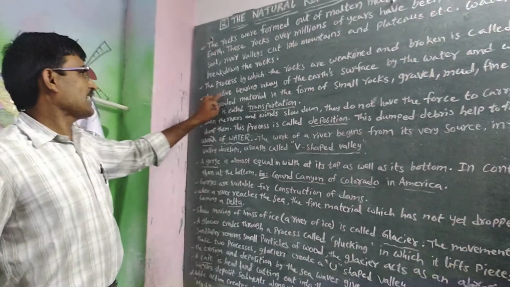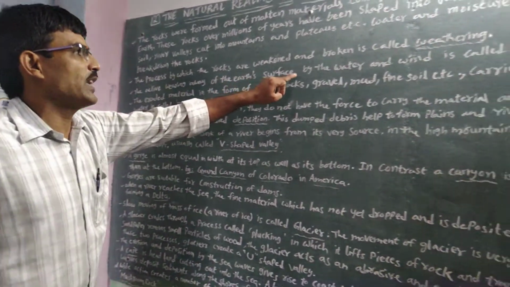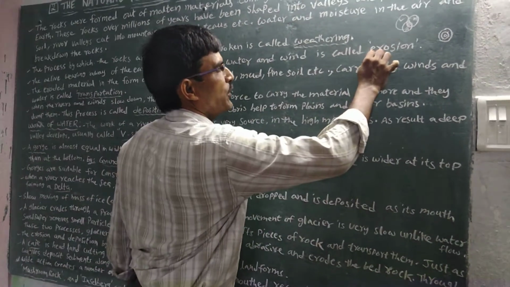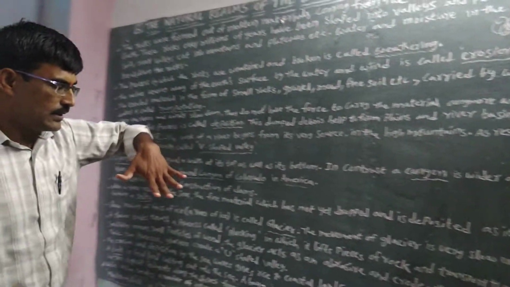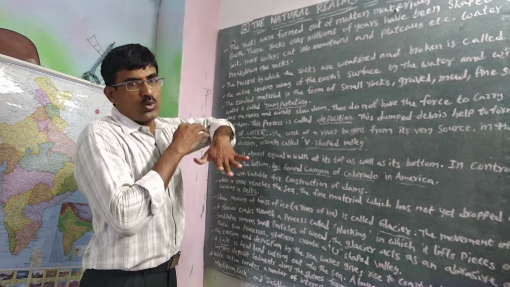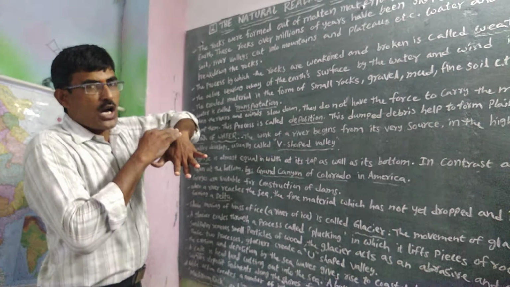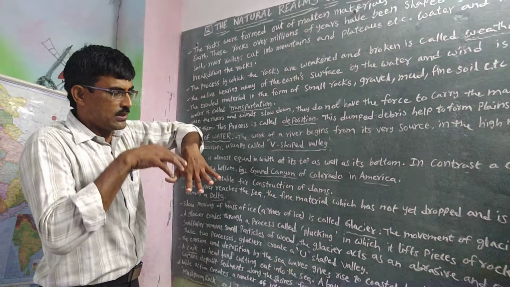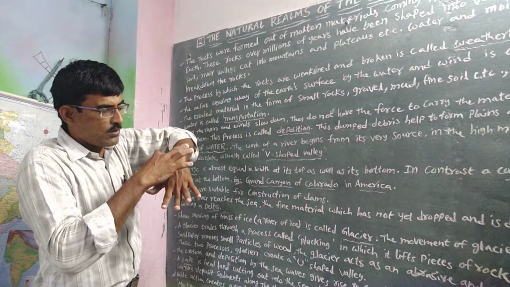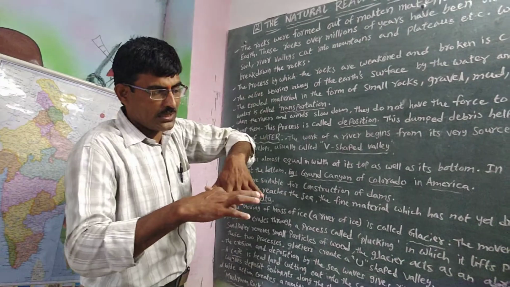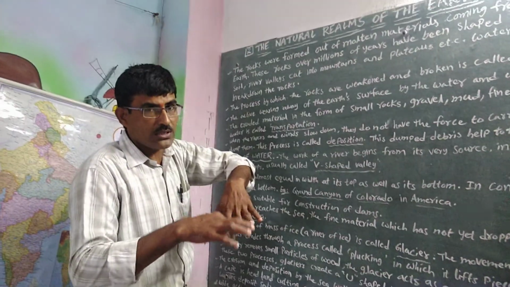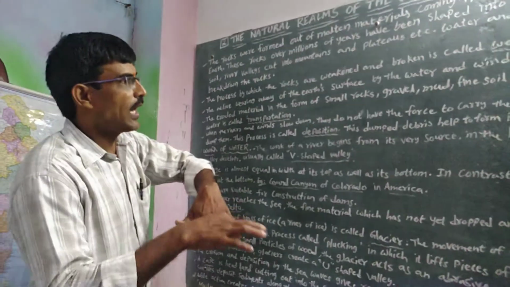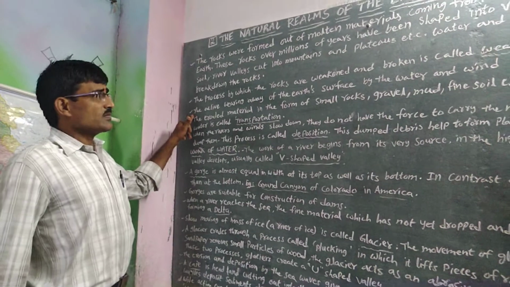Now, the active wearing away of the earth's surface by water and wind is called erosion. At present we see soil erosion. Every day water moves from top to bottom, and the air also acts in the process, causing soil erosion. In this area the water flows continuously and cuts away soil and other materials. This is called erosion.